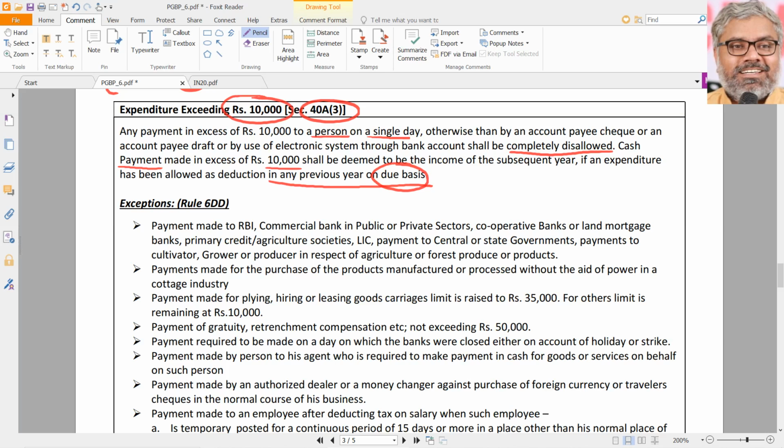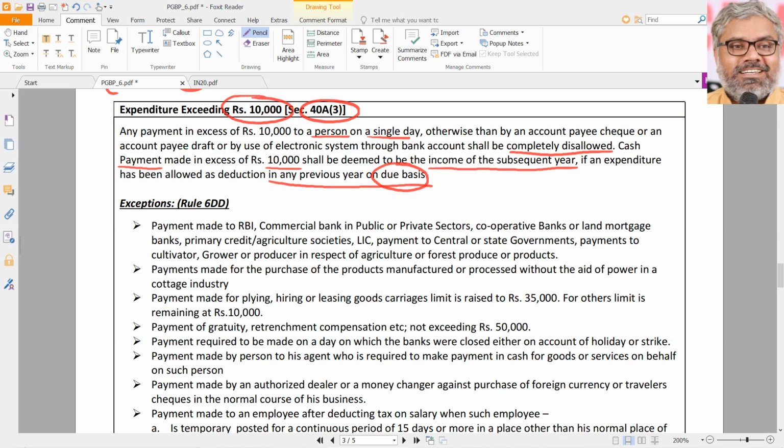That too in excess of 10,000 to the same person in a single day. Then what should we do? We already allowed it as deduction earlier. Now, naturally, when the situation is reversed, that should be deemed as income of the subsequent year, that is, when the real payment is made. Disallowance applies if the payment is also made in the same year the expenditure was incurred.